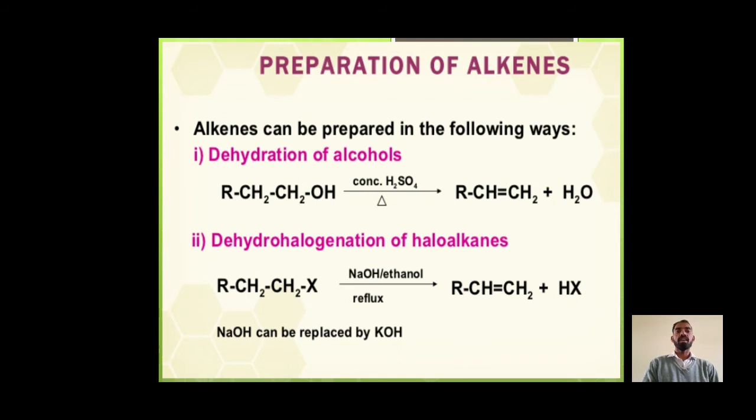Preparation of alkenes. Alkenes can be prepared in the following ways. First, dehydration of alcohol. Here RCH2CH2OH in presence of concentrated H2SO4 or on heat, this converts into alkene and the other byproduct is water molecule. Second process is dehydrohalogenation of haloalkanes. Here RCH2CH2X in presence of NaOH and ethanol on refluxing converts into alkene. NaOH can be replaced by KOH here.